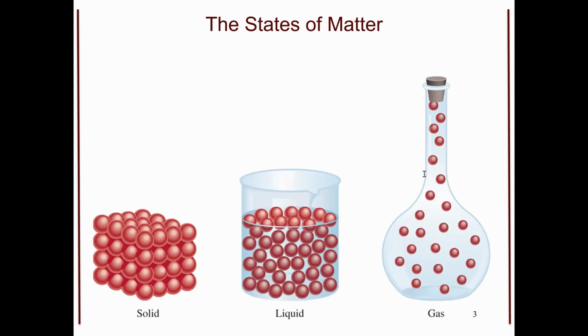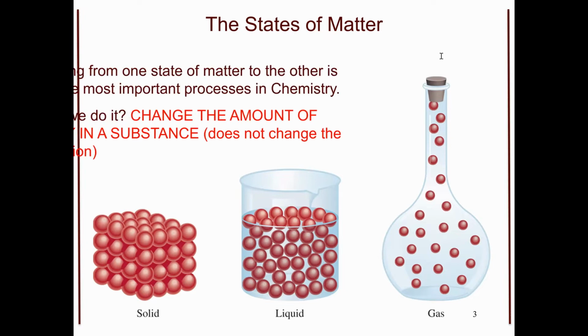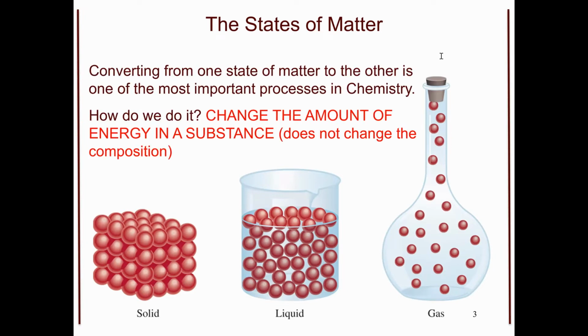So how can we then look at the interaction with energy? Well, it's very simple. Converting from one state of matter to another is probably one of the most important processes in chemistry. I know it keeps your drinks cold on a very hot day. It's how we can go from carbon dioxide, solid, dry ice, to that really nice fog-looking material that is carbon dioxide for Halloween. But the reason that these substances change is by the amount of energy that is put in.